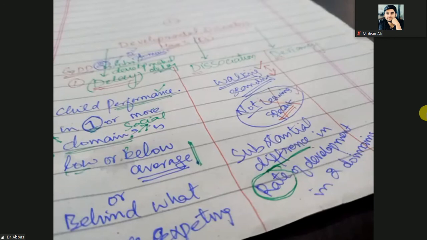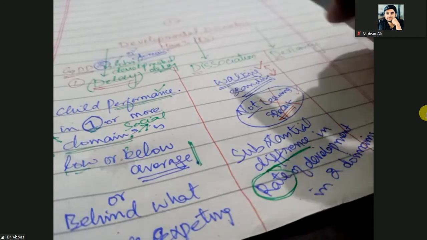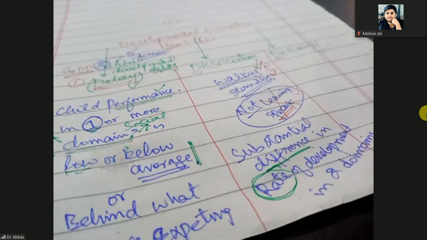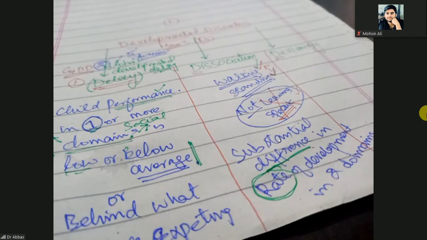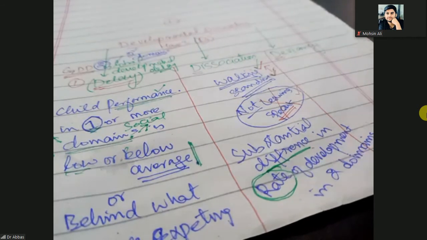achieving power. So learning about walking is good. Learning about standing is good. But learning about speaking is not good. So the rate of development of gross motor is good, but the rate of development of the speaking or language domain is not good. So there is a substantial difference between one domain and the other. That is the dissociation. Clear?